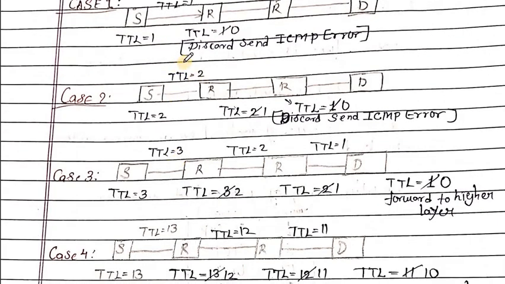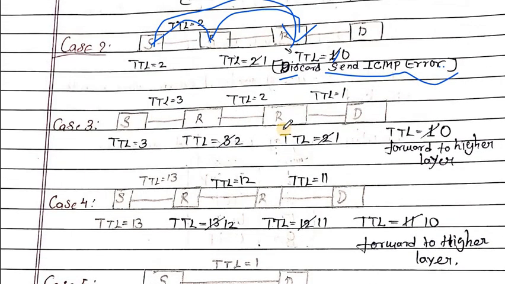In the second case, the TTL value is 2, and the host sends the packet to a router, which decrements the value by 1, so the value becomes 1. Now the router sends the packet to another router. This router decrements the value by 1, so the value becomes 0. Now it discards the packet and sends the ICMP error message to the host.